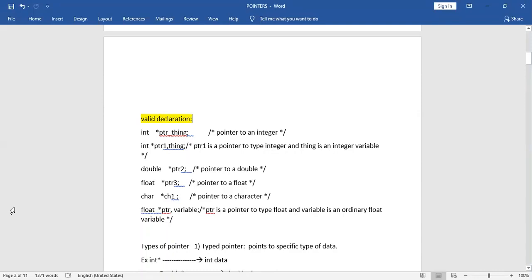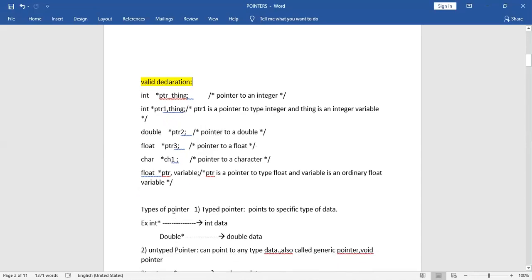ptr1 is a pointer to type integer and thing is an integer variable. In the third line, double pointer ptr2 is a pointer to a double. Means what is the return type? Double is the return type. In the next line, float pointer ptr3 is a pointer to float. Again, ptr3 is pointing to float. Okay, character, float. This is the valid declaration we can do.